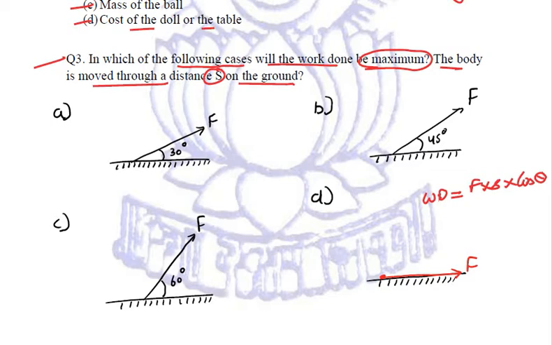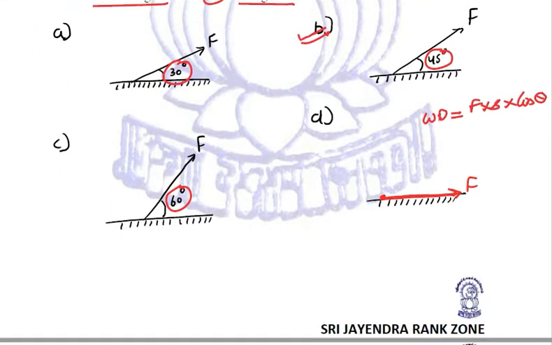The angles given to us are 30 degrees, 45 degrees, 60 degrees, and 0 degrees. So the value of cos theta is maximum at 0 degrees, and therefore that is our correct answer.